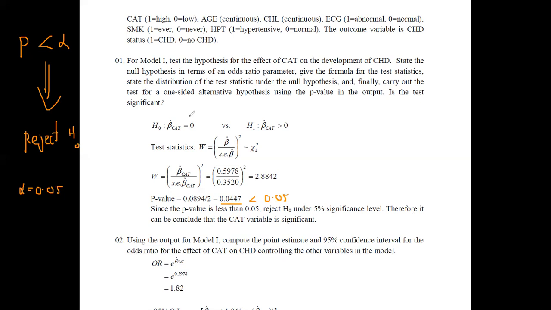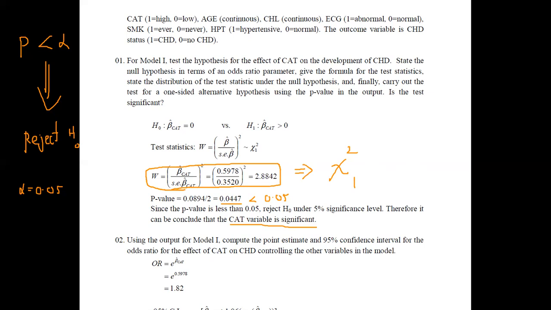Since we are rejecting this, it means that we are rejecting that this is equal to 0. Therefore, we can conclude that this parameter is significant. So we can say that the cat variable is also significant under the 5% significance level. This is how we make decisions based on the p-value and alpha level. And if you need to use the Wald statistic, then you have to compare this with the chi-square distribution with 1 degree of freedom at the relevant alpha level. Therefore, generally we refer this to the chi-squared value.